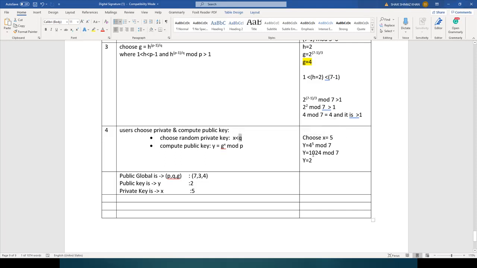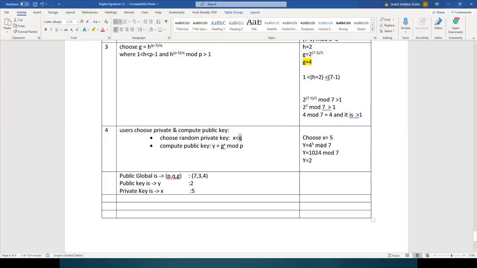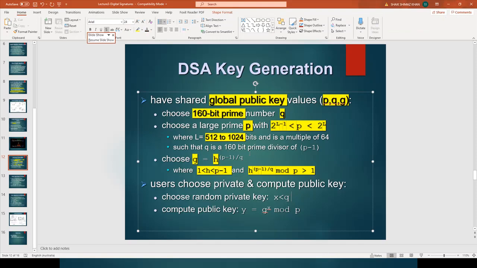Just a minute, I made some mistake. However, in real time, you have to choose a random value, and that should be less than q. So whatever q value we are getting, the q value should be greater than x. So in such a manner, you choose some value x.